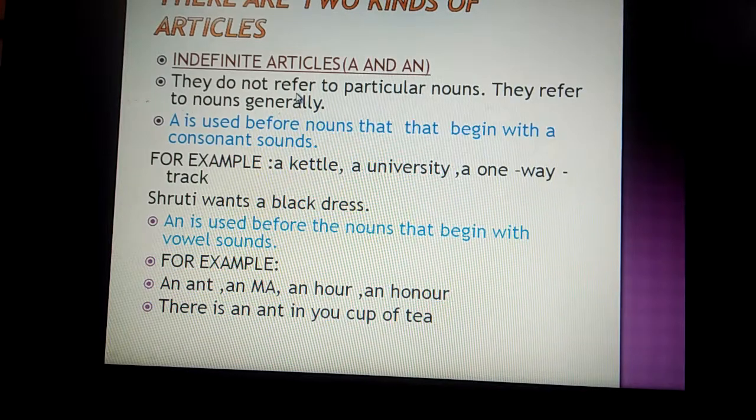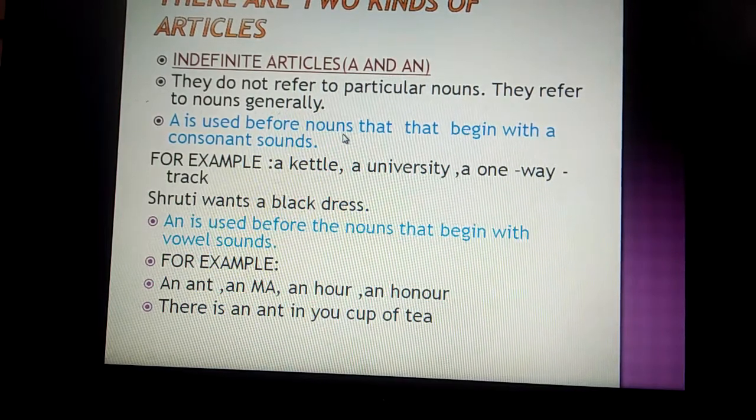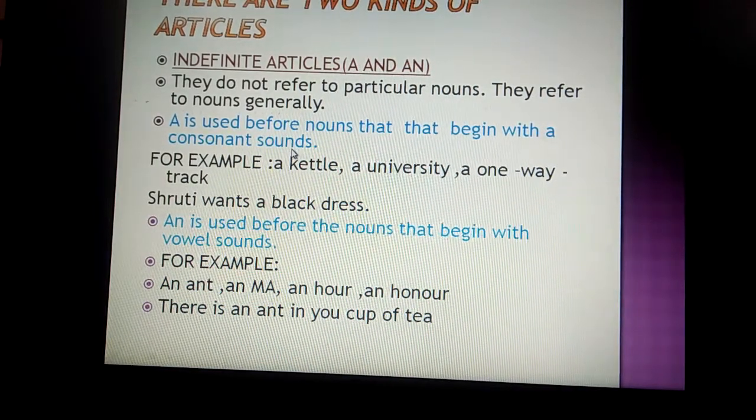Indefinite articles do not refer to particular nouns. They refer to nouns generally. Now we are going to study a and an. A is used before nouns that begin with a consonant sound.